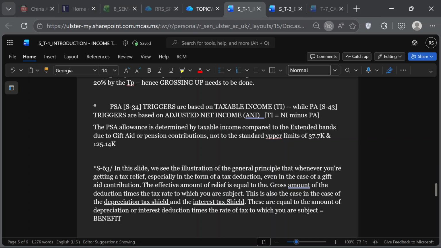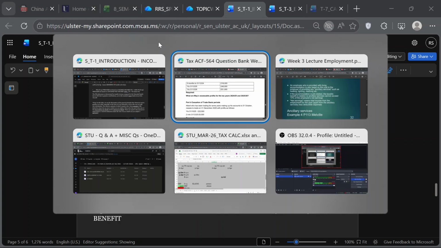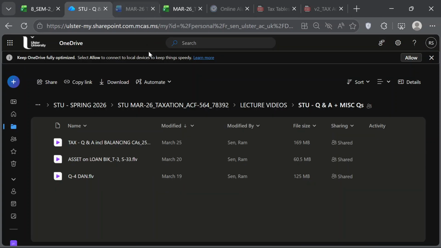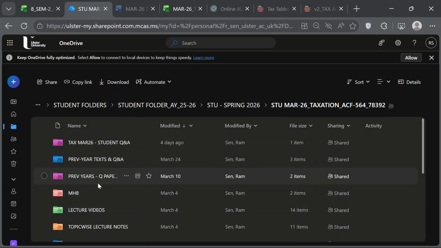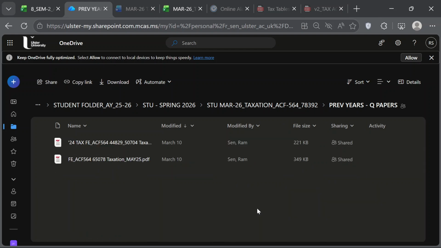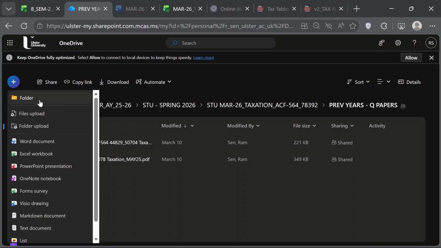Anything else? Is there any previous class test paper we can find? A previous class test paper, yeah, I think I can share that. One minute. Let me go to previous year's question papers. This is for the final exam. Let me find the class test.